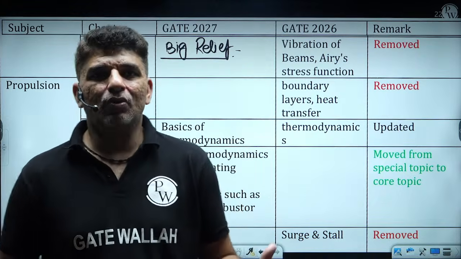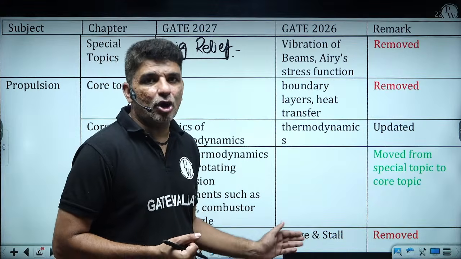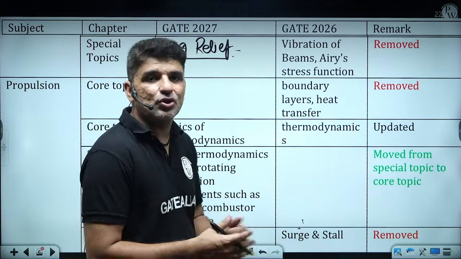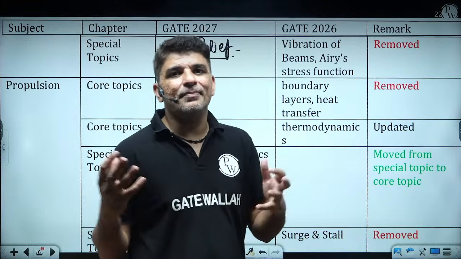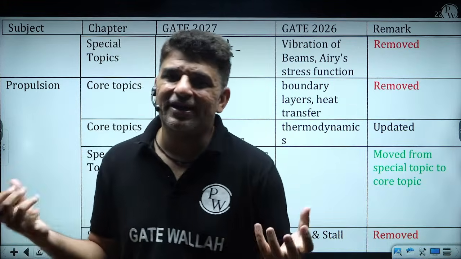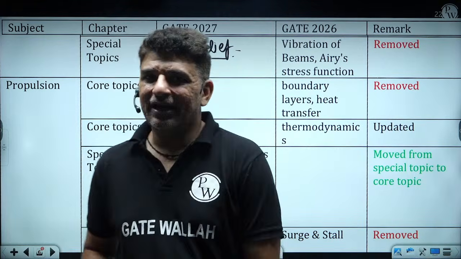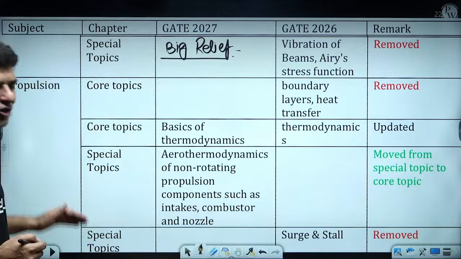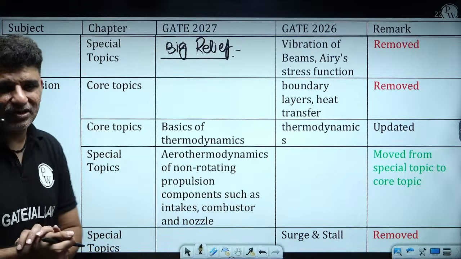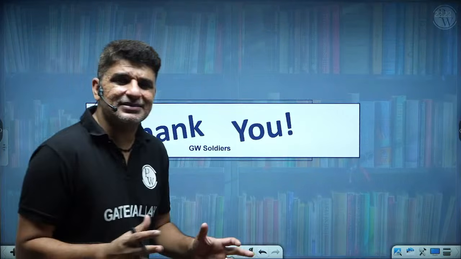They might not ask specifically from surge and stall, but if you have to compare turbine and compressor matching, then you require these fundamentals. So guys, this is a very small change in propulsion, and apart from this, everything else has been kept the same.